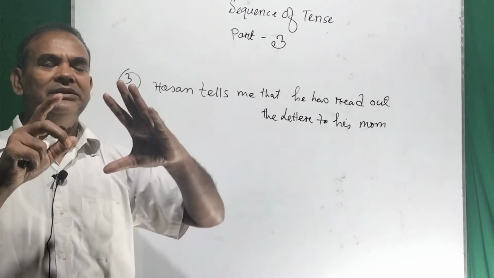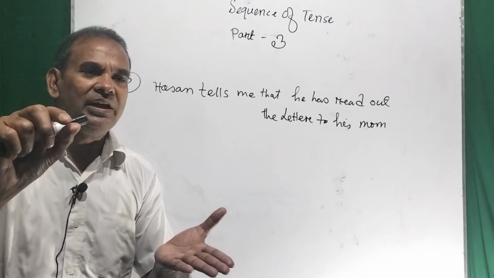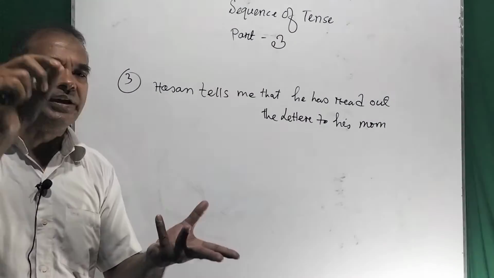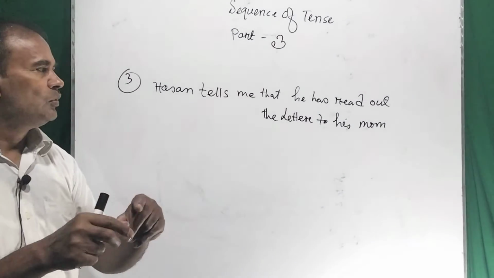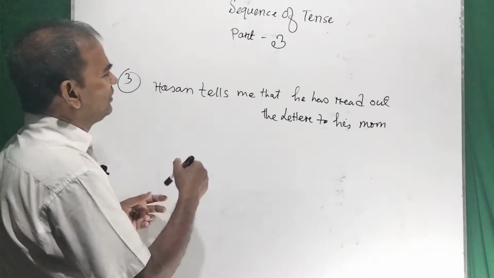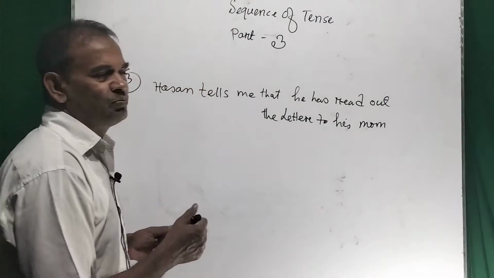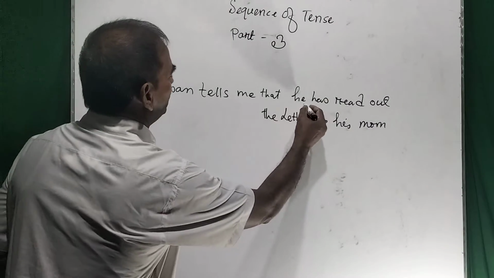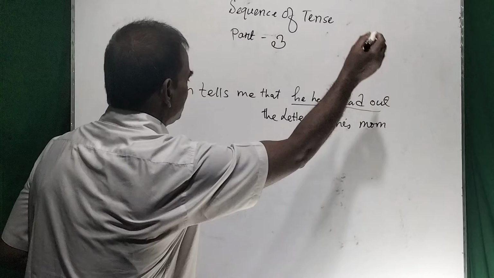That means Hassan has read out the letter, and his mother has heard him or listened to him what the letter was about. Dear viewers, in this case, this is present perfect tense.